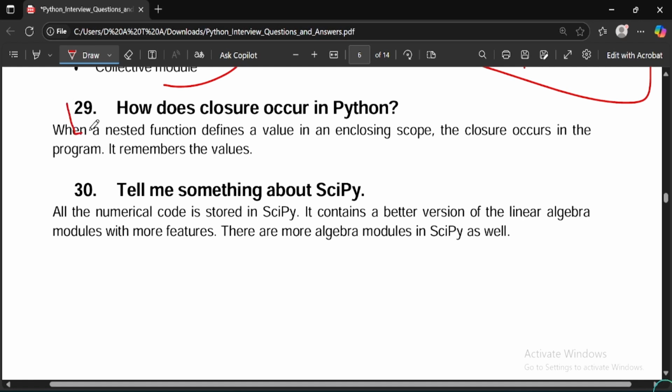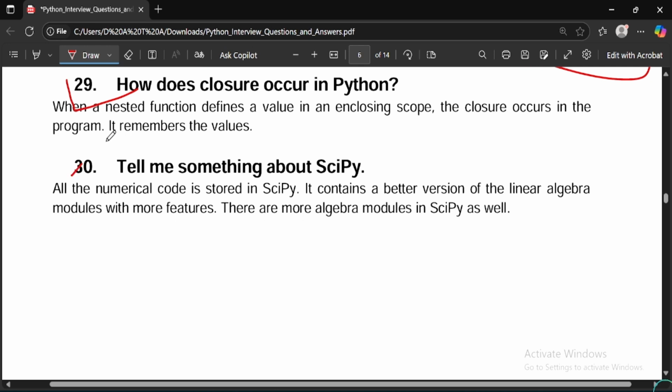Moving on to the 29th question: how does closure occur in Python? When a nested function references a value in an enclosing scope, closure occurs in the program. It remembers the value. Moving on to the 30th question: tell me something about SciPy. You can read this.